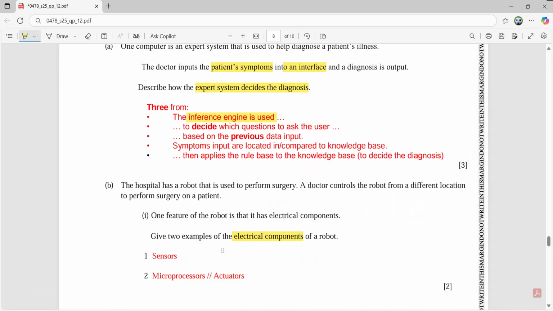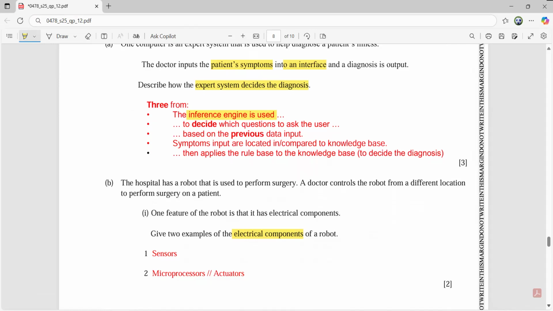Be cautious. It's not asking about the robot components, it's asking about examples of the electrical components of a robot. So you can mention electrical components can be a sensor, can be a microprocessor, can be an actuator. So any 2 examples will do. That is why they are mentioned here. For your convenience, all the examples are mentioned. A student can mention sensors or microprocessors or actuators. Out of these 3, any 2 will do, and they will be giving you 2 out of 2 here.